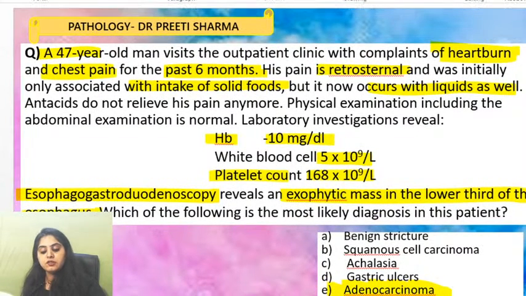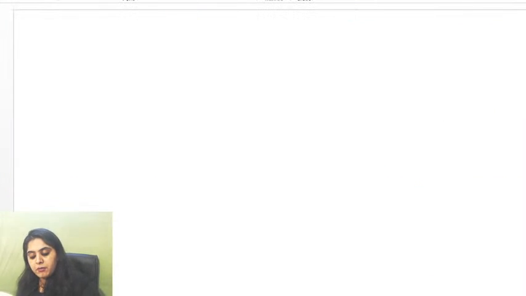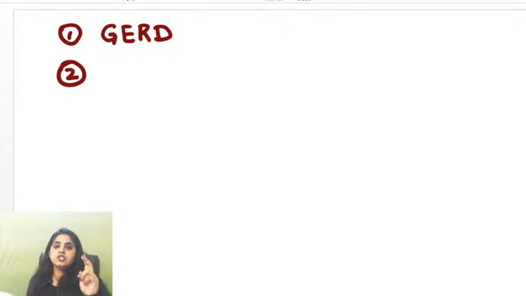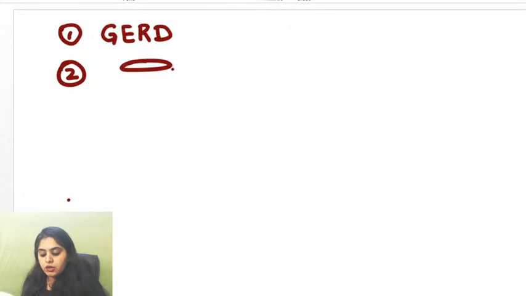So why did we come to this conclusion? Because first and foremost, my entire history is of reflux disease. So number one point, we are talking about gastroesophageal reflux disease. He's complaining of heartburn, chest pain. Antacids are also now not relieving it. Now he's got an exophytic mass in the lower 1/3.